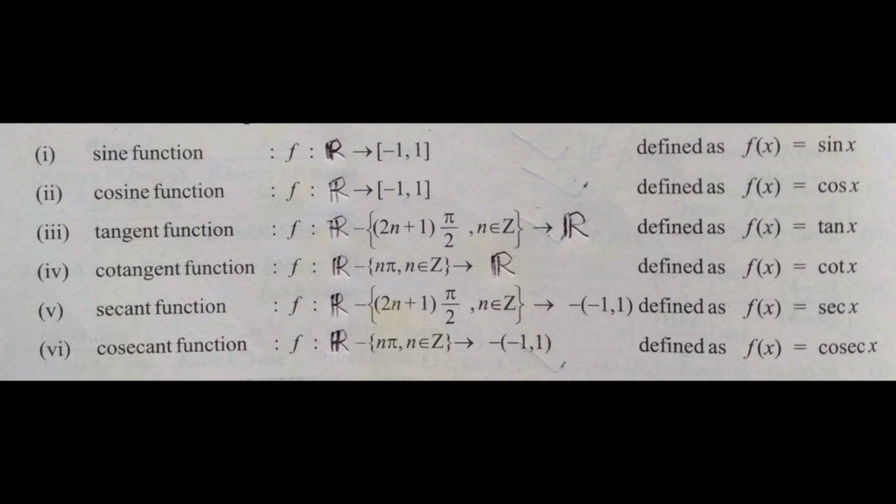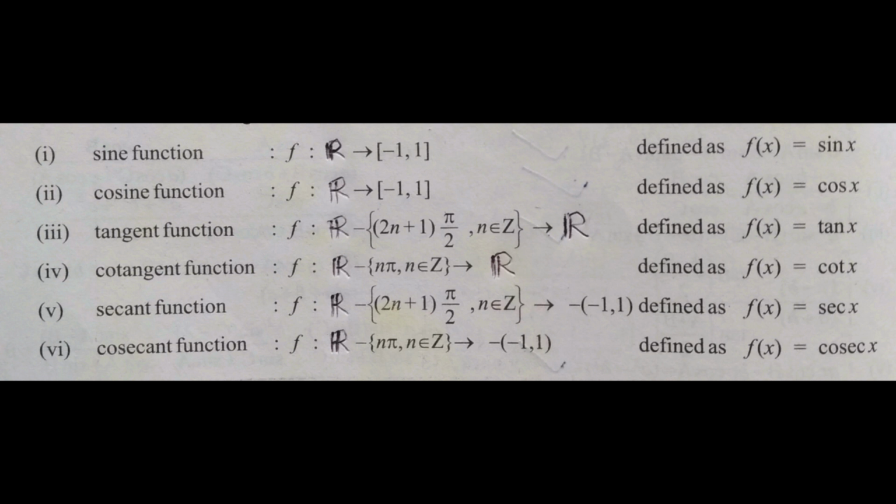The domain of the cotangent function is all real values except the integral multiples of pi, while the range is the set of all real numbers. The domain of the secant function is all real numbers except the odd multiples of pi by 2, and the range is the set of all real values except the open interval minus 1 to 1.